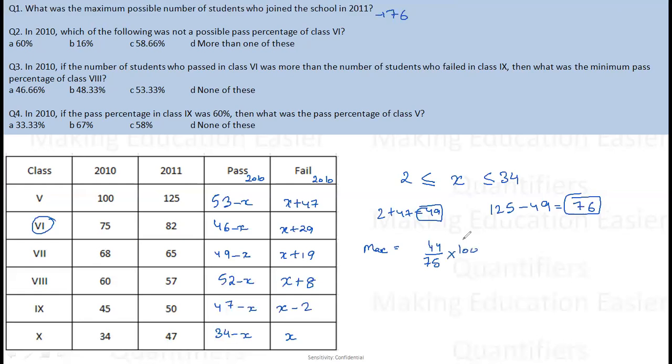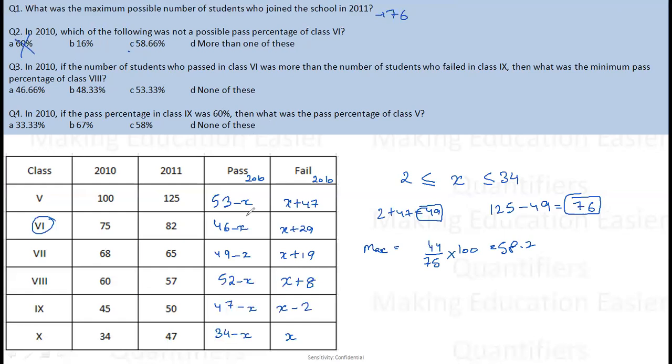So 44 upon 75 into 100, it will give me 58.66. So it is giving me somewhere around 58.7. So basically this is a possible value, which means which value is not possible? 60 is not possible. So 60 is not possible.